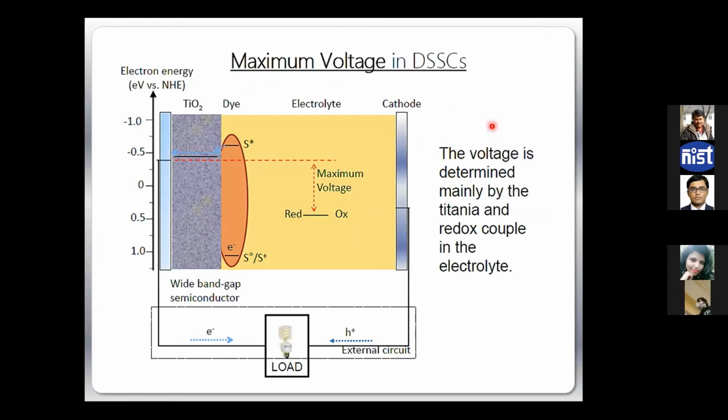The only problem is whether this electrolyte can be replaced, whether it can be a solid-state electrolyte, which is the base footprint for perovskite solar cells. I'll come to that in the next discussion. So that was the concept of dye-synthesized solar cells, which have a liquid electrolyte and have some challenges.